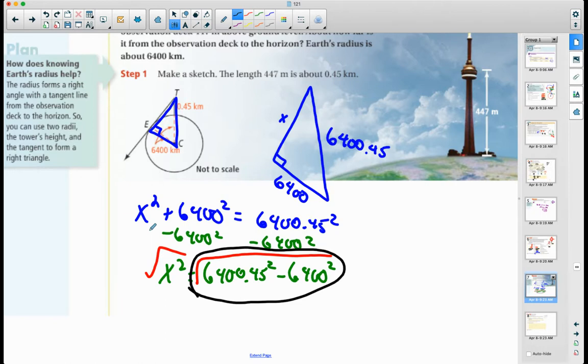So I'm going to do the square root of 6,400.45 squared minus 6,400 squared. Close off those parentheses. And I'm going to get about 76. So I can see about 76 kilometers.